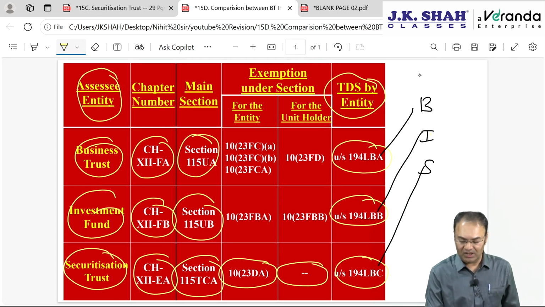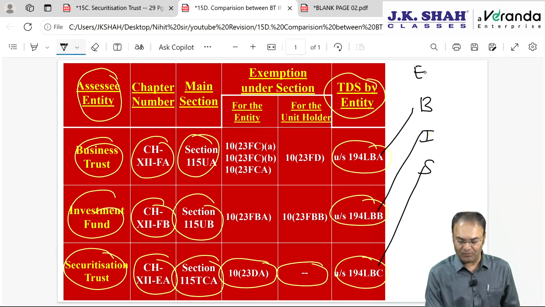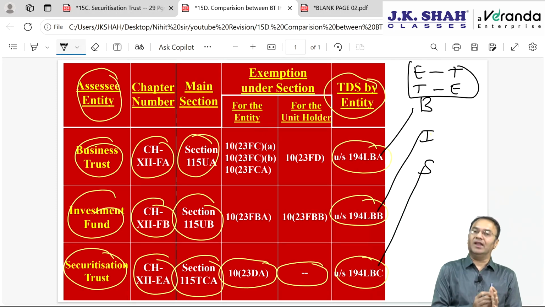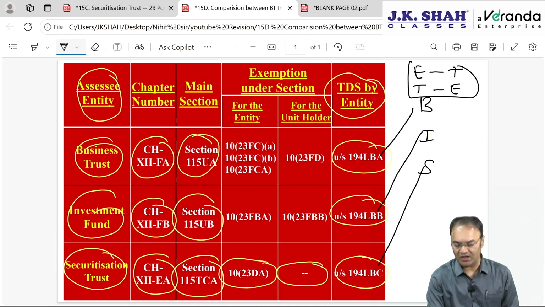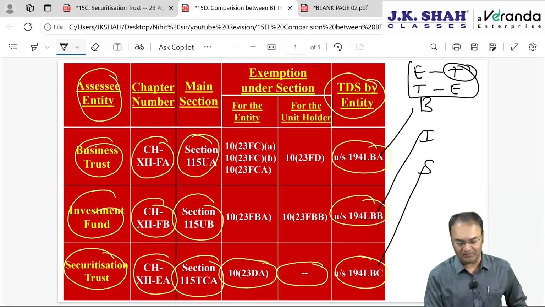So the table will be here. What table will be prepared? Exempt for business trust or investment fund, then taxable for unit holder. Taxable for investment fund or business trust, then exempt for unit holder. Okay, and then TDS will be deductible from that income which is going to be taxable for the investor or the unit holder under 194LBA or LBC.